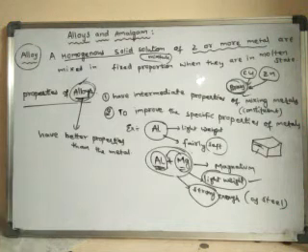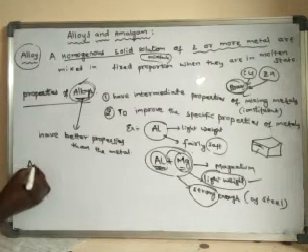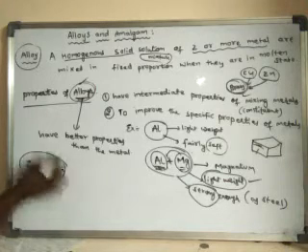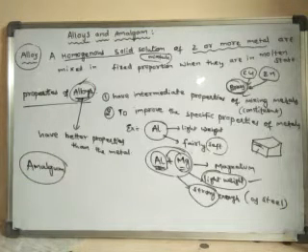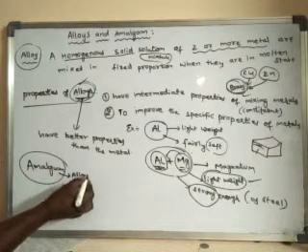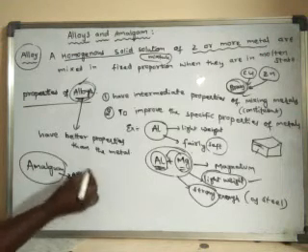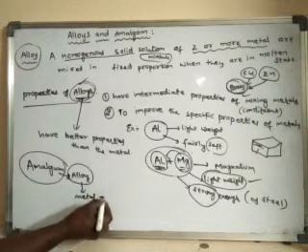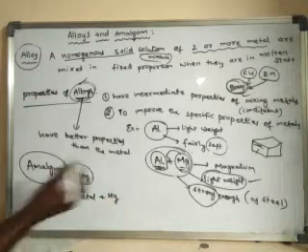Now, another term known as amalgam. What is amalgam? Amalgam is also an alloy, but an alloy of what? Any metal, but mercury is present.